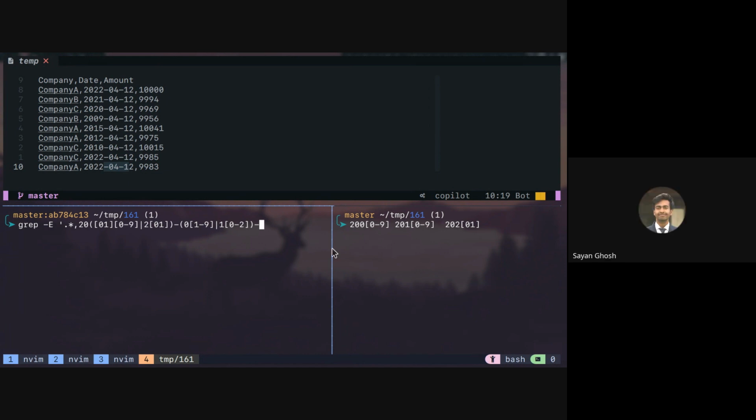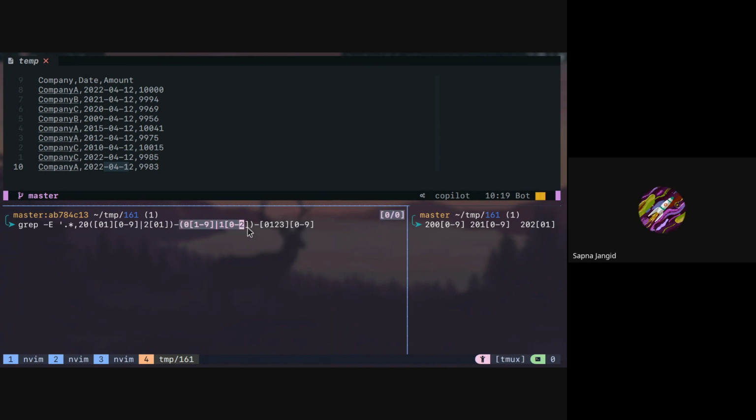And similarly for the date. The date is simpler. You can say 0, 1, 2, 3, and then 0 to 9. Here also we are matching 00. If you want, you can also separate that. We are also matching 39, but there is no 39. Okay. Yeah. So we have to do it separately, right? If it is 0, then it can only be 1 to 9. And if it is 1 or 2, then it can be 0 to 9.